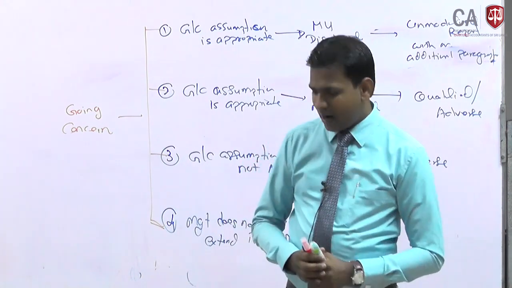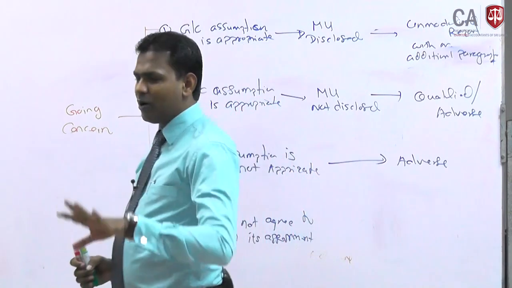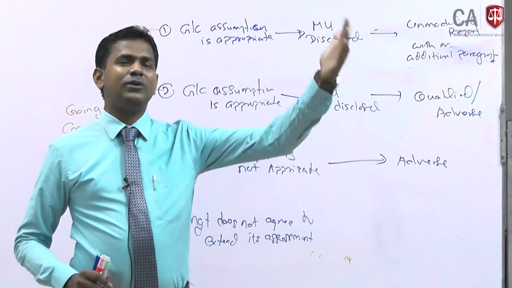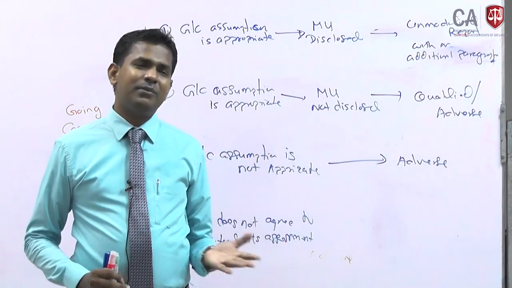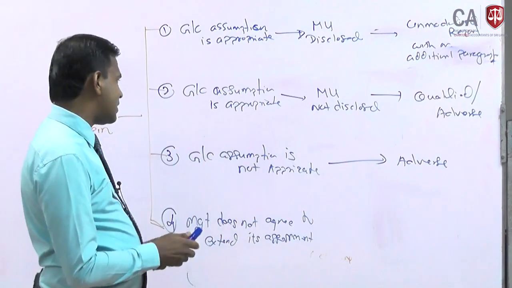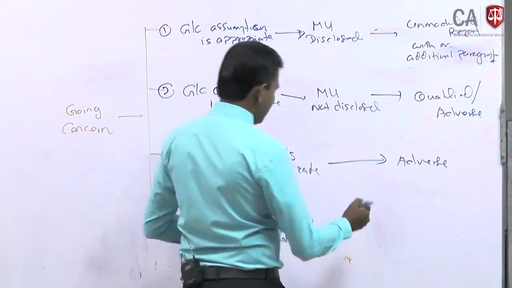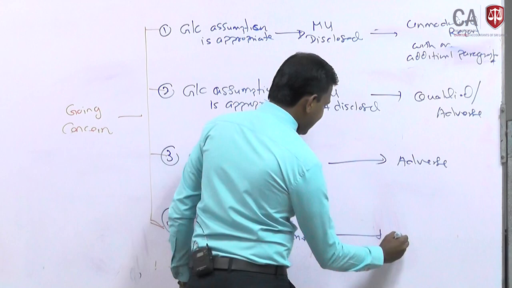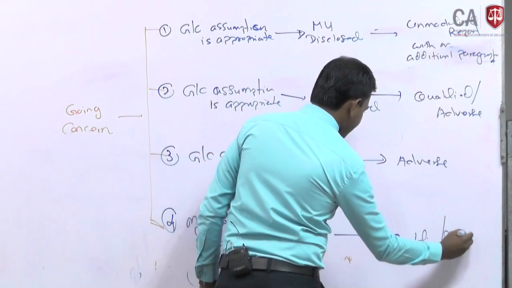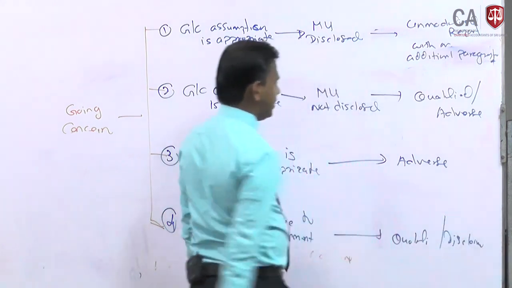So we tell management, look here, you have prepared a cash flow for 6 months, re-prepare this cash flow for more than 12 months, 2 years, 3 years. If management says, no, I can't do that, then of course the audit opinion is going to be qualified or a disclaimer, depending on the situation.